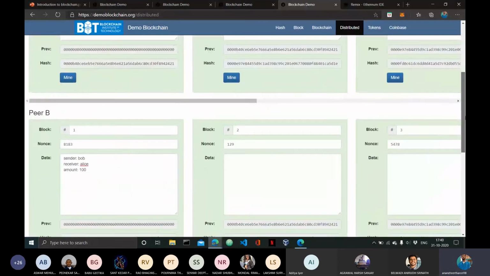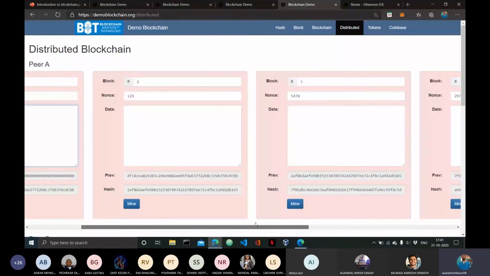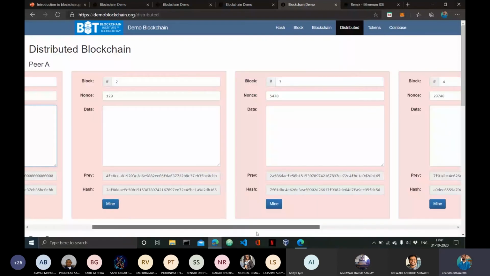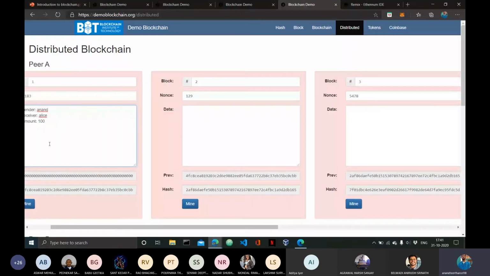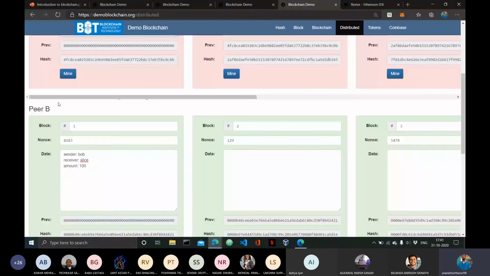So if I make some change in this block, that is if I change this block to Anand, then not only do I have to make a change in each and every block after this block, and make sure that each and every link is restored, but I will also have to make a change in more than 50% of the computers present inside the network. Then only my change will be visible and accepted.